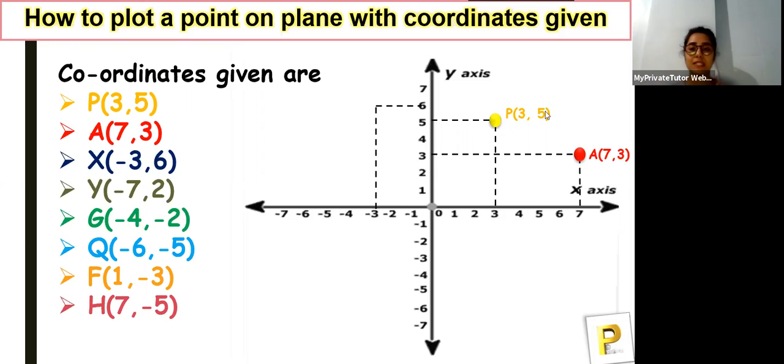The next one is X, which is minus 3 comma 6, so we drew perpendicular lines from both the places, and where the point meets, that is minus 3 comma 6. Okay, next we have Y coordinate, that is minus 7 comma 2, and minus 7 comma 2 lies over here.